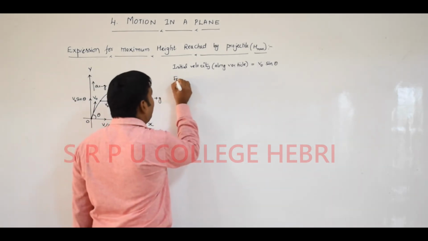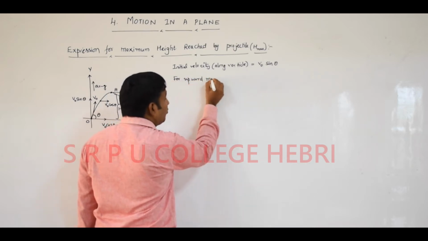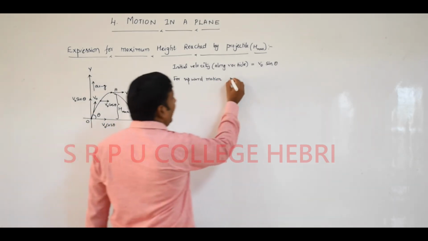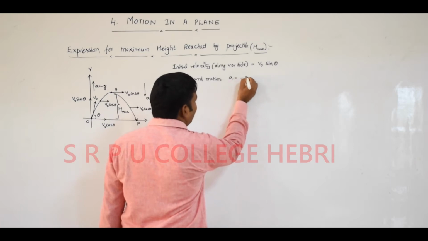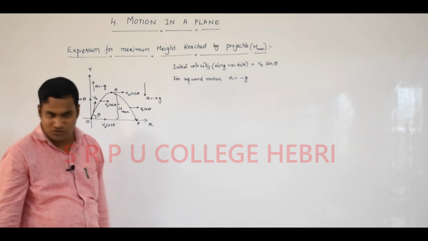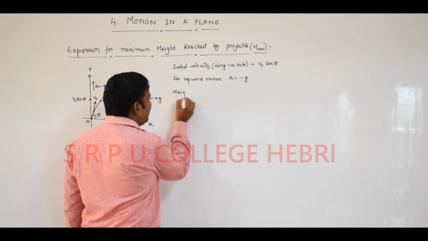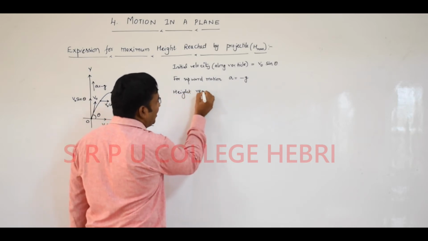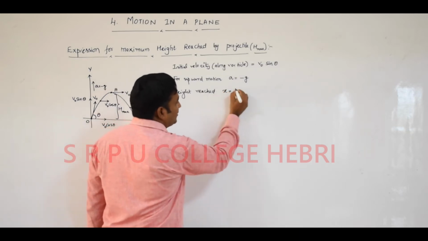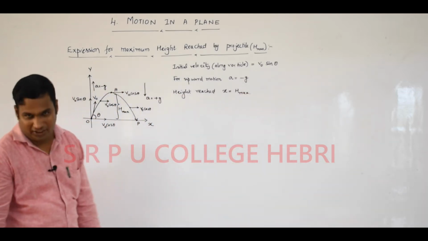Again, for upward motion or movement, acceleration a is equal to, I will consider as minus g. If it is downward, you have to take plus g. Distance covered or height reached, I will take it as x is equal to h, maximum height reached by the particle.